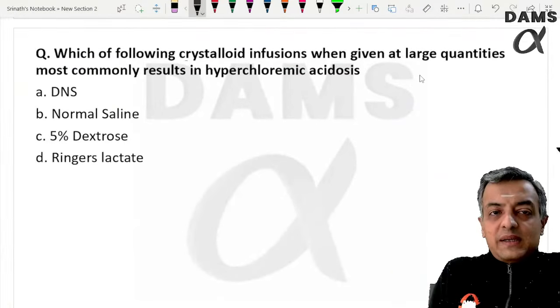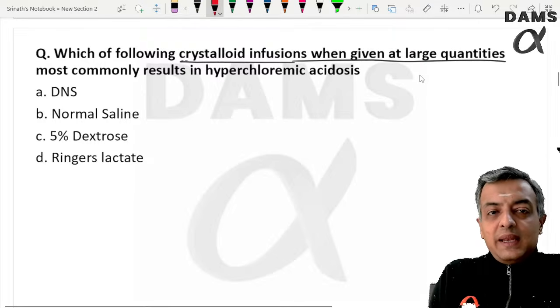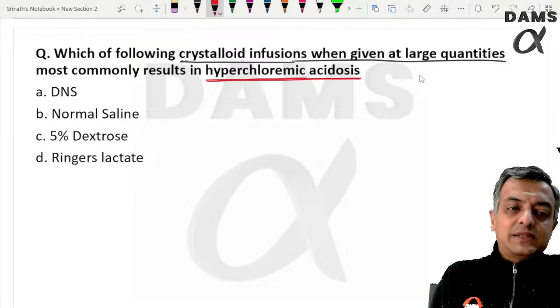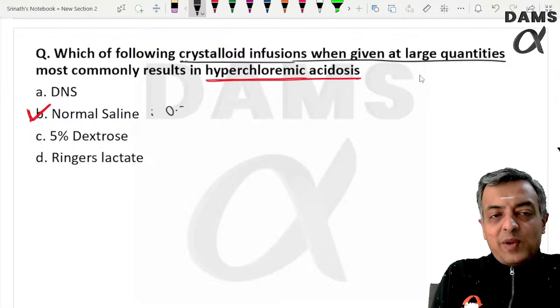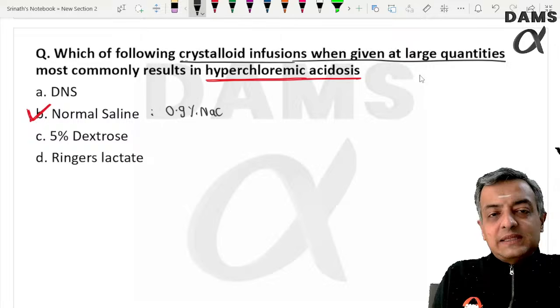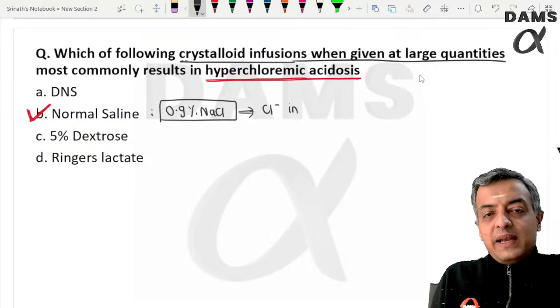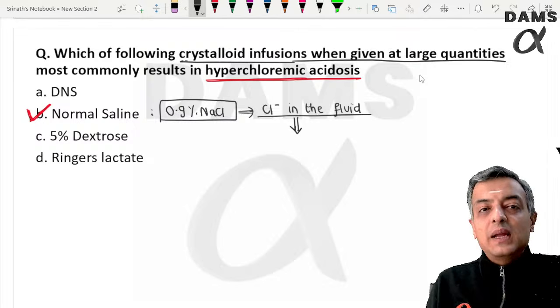Which of the following crystalloid infusion, when given in large quantity, can lead to hyperchloremic acidosis? So the clear answer is normal saline. The normal saline or the 0.9% NaCl contains a large quantity of chloride. The negative charge of chloride in the IV fluid enters into plasma.